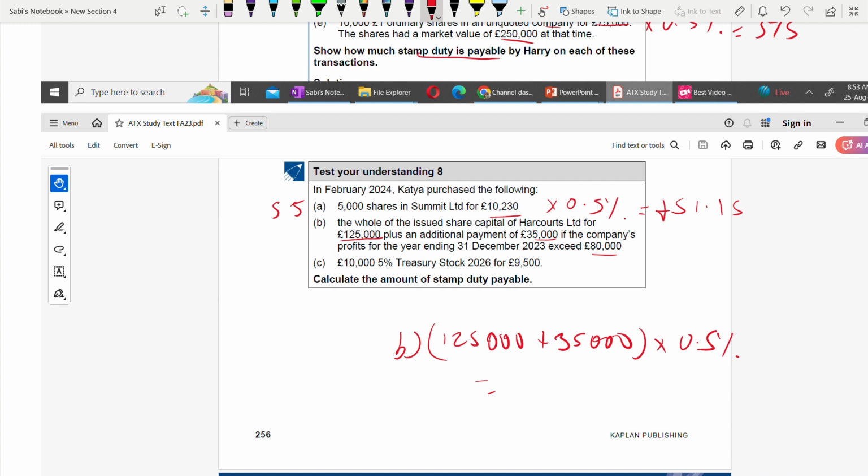It is 800. And C, 10,000 5% treasury stock, exempt. Treasury stock is exempt, so nil. Okay, you have to write it's exempt. So add 55 with this. It's 855, the total stamp duty payable.